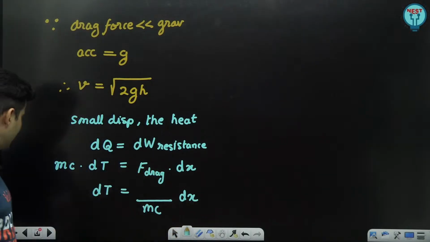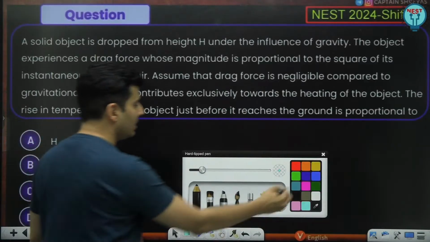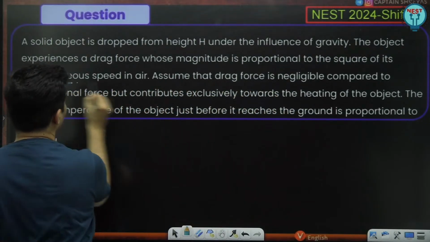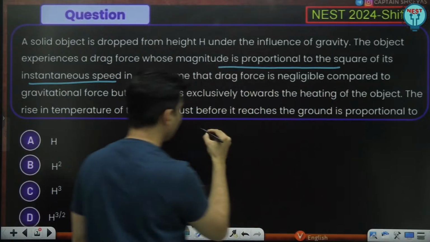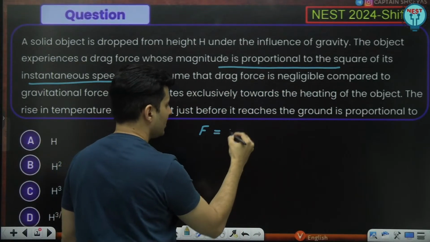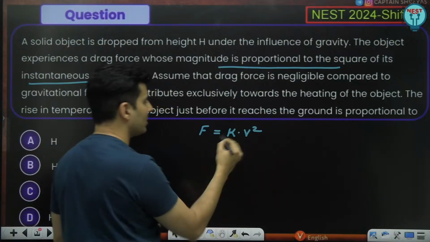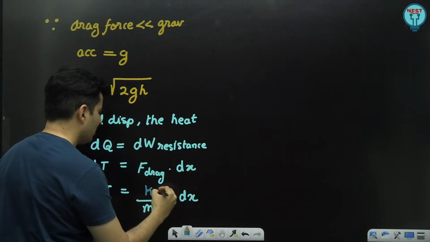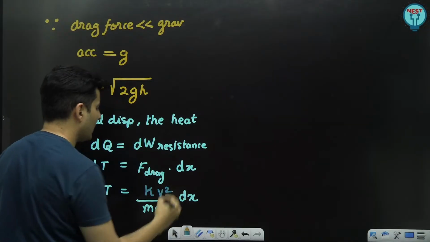Well, what is this drag force? It is clearly mentioned in the question. The drag force is proportional to the square of the velocity. So some k into v square, k some constant. We don't have to worry about it.